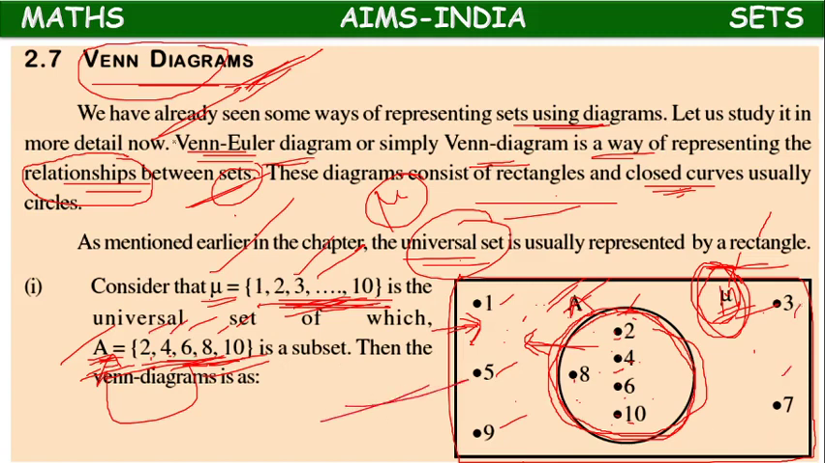So in this way, we can mention the relationship between the sets with the help of Venn diagrams. Just by seeing this, we can tell A is a subset of mu. Okay, like that we can tell.